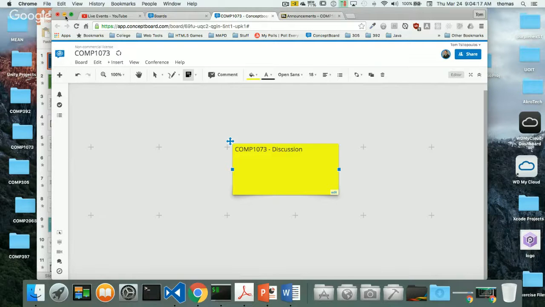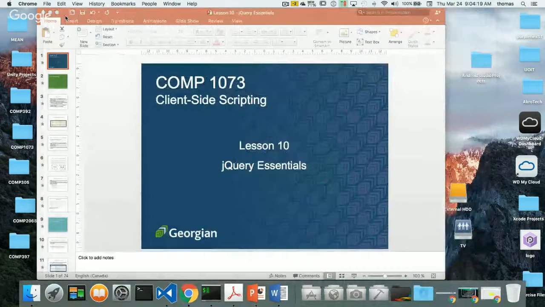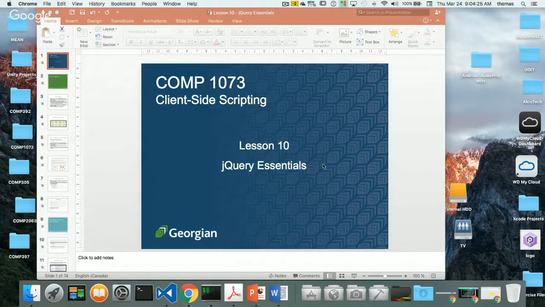Yes, we're broadcasting remotely because of this crazy ice day, but it doesn't mean that we're not going to continue. We're going to be talking about jQuery. So far we've really been doing vanilla JavaScript the whole way, and we have to look at jQuery as one of the four main technologies that we use when we build web pages. So let's take a look at that.